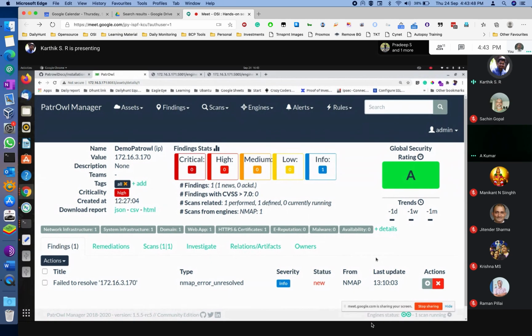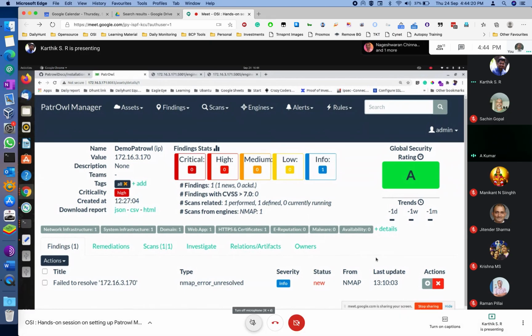Yeah, I think it's better if you can explain, sir. See, this asset classification is by default critical, right? But there is no severity scan done. If you want to resolve this, you need to put a DNS entry into your DNS server so that it can resolve back what this IP address stands for. Secondly, if you want to add any additional scan information, click on the plus button. That is an action item.